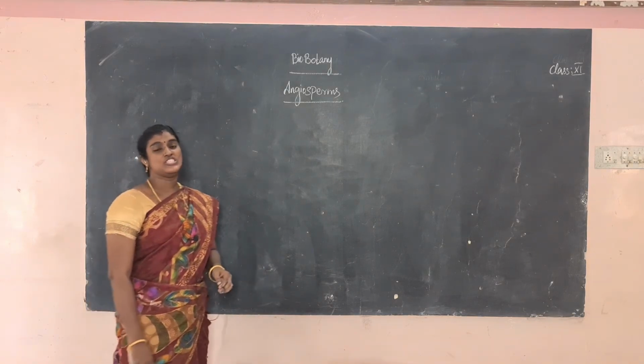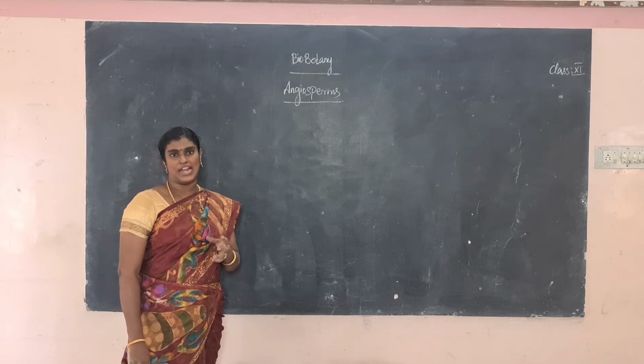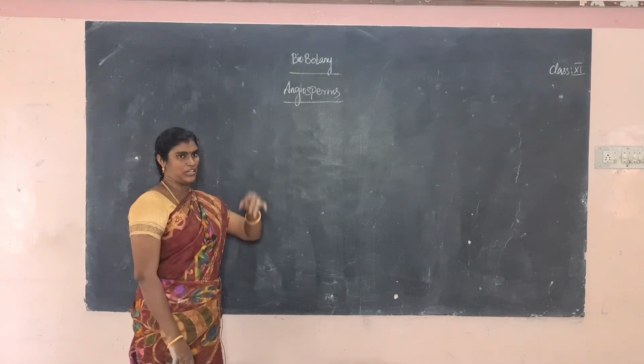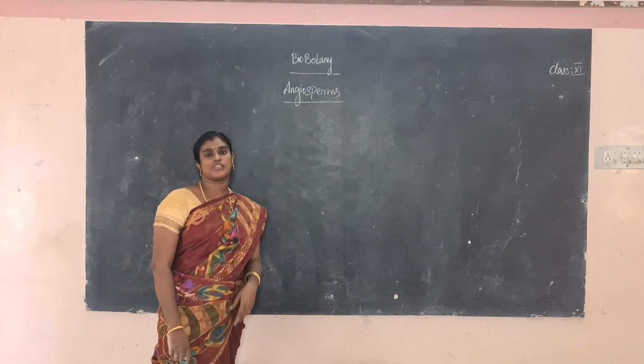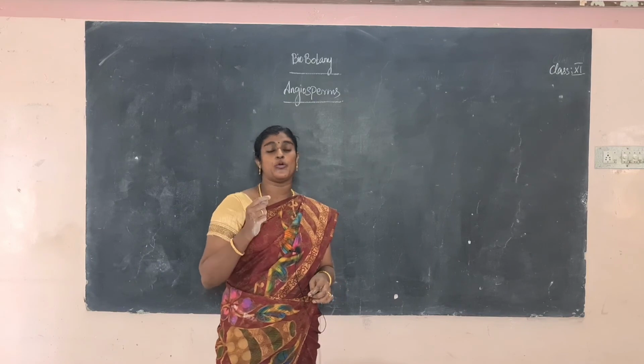Previous class topic was gymnosperm. What is the meaning of gymnosperm? Naked seed producing plants, that is called gymnosperm. Today we are going to see the remaining part of the lesson. So next topic, angiosperm. What is the meaning of angiosperm? Angiosperm is a plant that produces flowers.